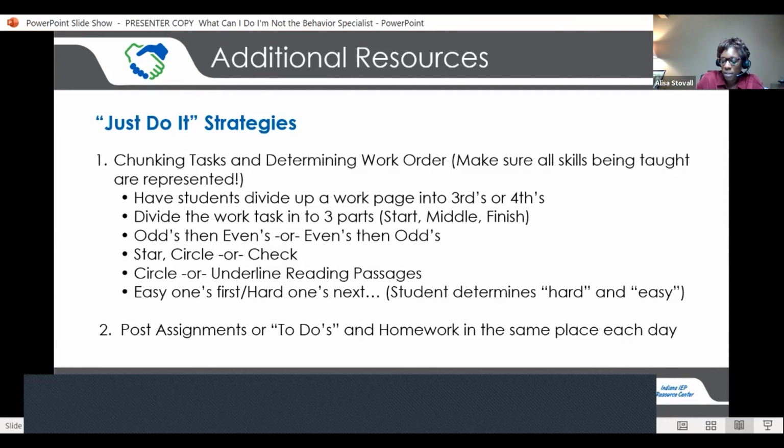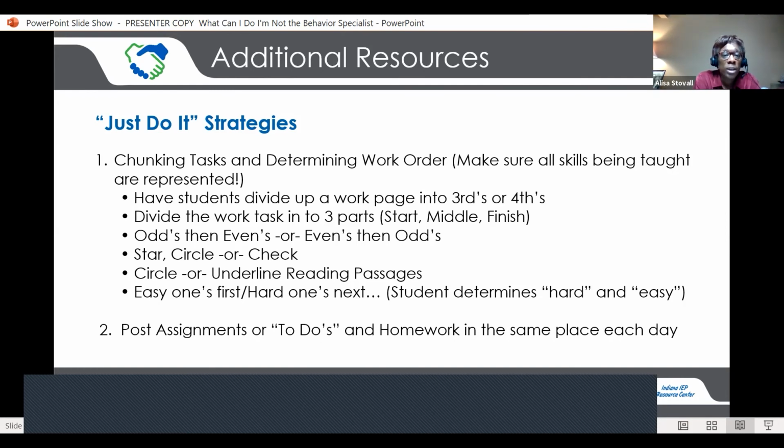The first list I have, and these are also materials that are on the Padlet, are the Just Do It strategies, which are just things that you don't have to do a lot of planning and preparation to make happen. You'll want to think about it if you're going to use it for instructional purposes, but chunking tasks, there are lots of ways to determine work order. It doesn't always have to be the order that you say it is, unless it's a skill that you're building on and there's a reason. And then I'd share that reason with the students and say, this is one where you've got to do them sequentially. Give them more information, but let the student divide up the work page.